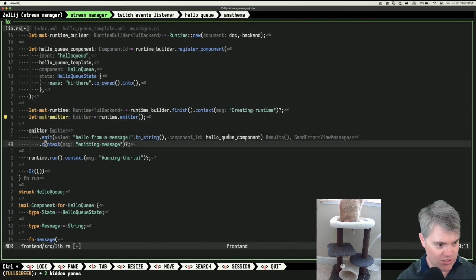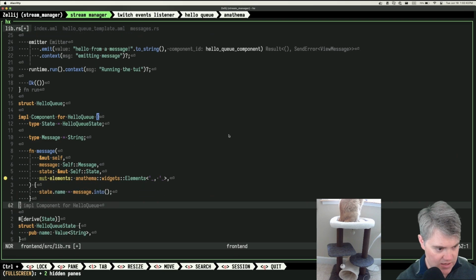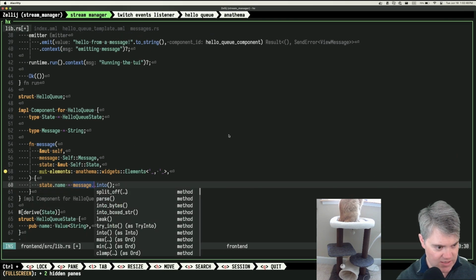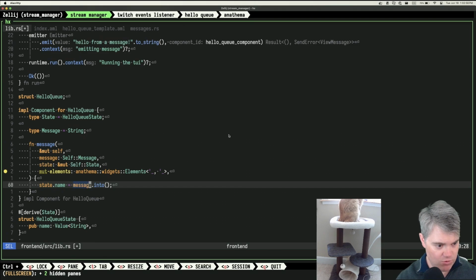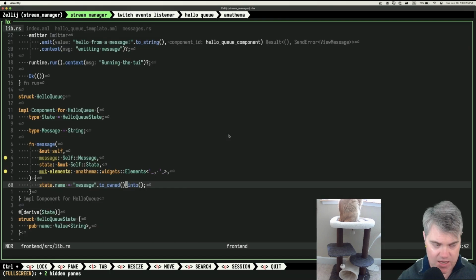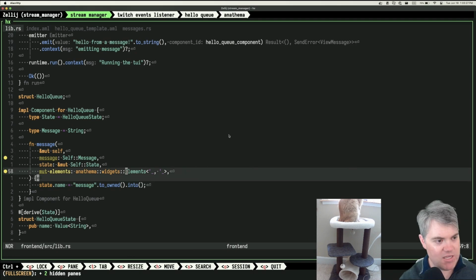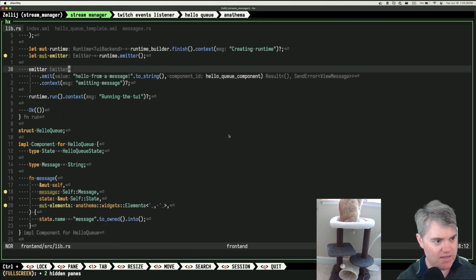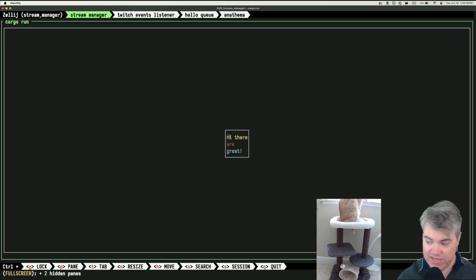You know, another thing that we could do, just to make sure, let's see, this message, you are a string. You claim you're a string. What if I were to just say message like that? No, okay, which I guess makes sense. It's not updating the component. Well, wait a second. It is updating the component, because if I don't actually send the message, right? If I don't emit this, then we get the hi there.